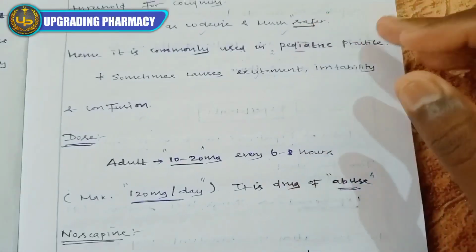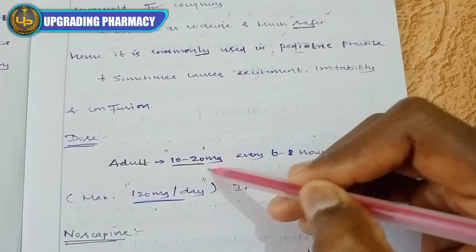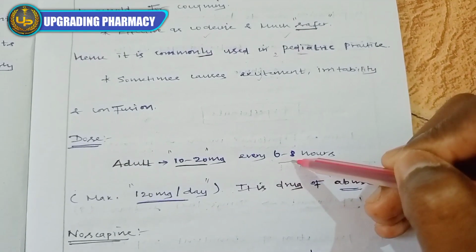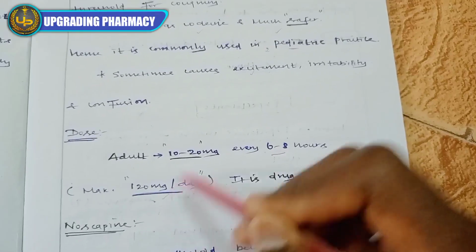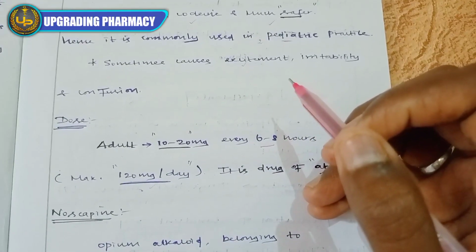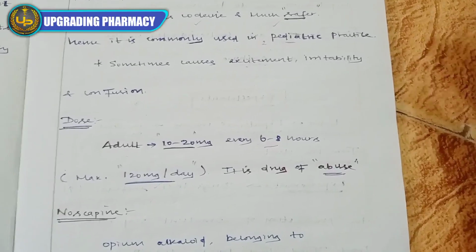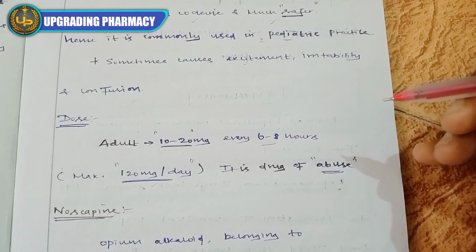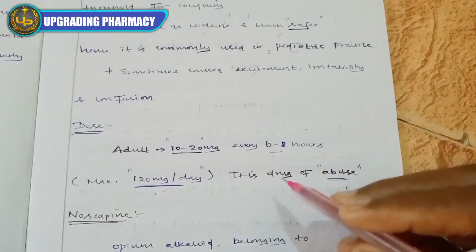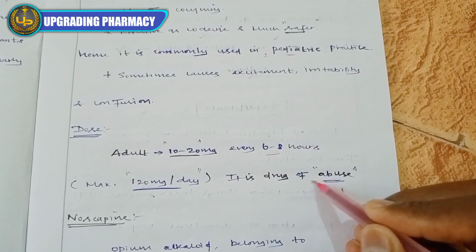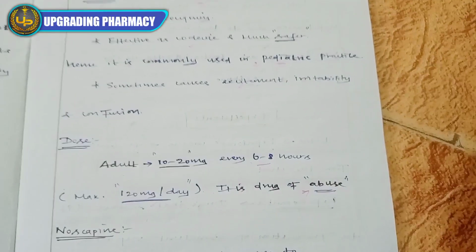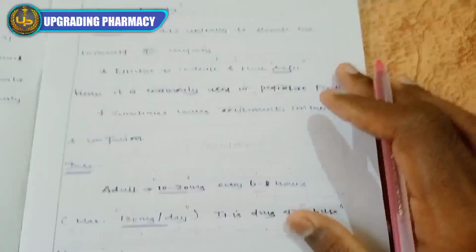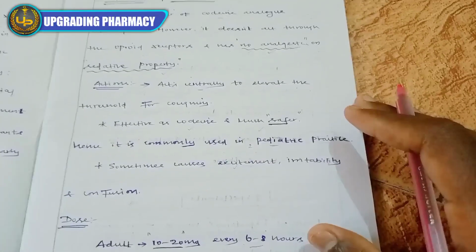Then the dose of dextromethorphan is 10 to 20 mg every 6 to 8 hours. That is the adult dose. The maximum is 120 mg per day, that is the maximum limit. Beyond this limit it will cause some effects. It is a drug of abuse. Like codeine, it is one of the drugs of abuse, so it will cause addiction, that is drug dependence. That is one of the main disadvantages of dextromethorphan.